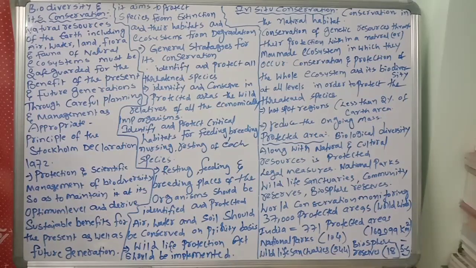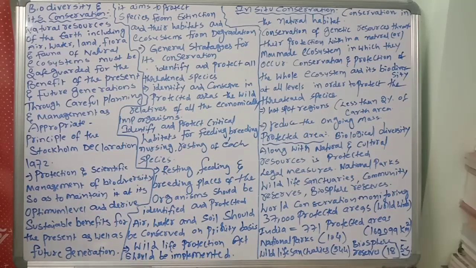So it aims to protect species. What is the main aim? It protects species from extinction. Whichever species is going extinct, we should protect, along with their habitats and ecosystems, from degradation. For example, the tiger species is going extinct, so we should protect it, because every species is important in the food chain, food web, ecosystems and biodiversity.